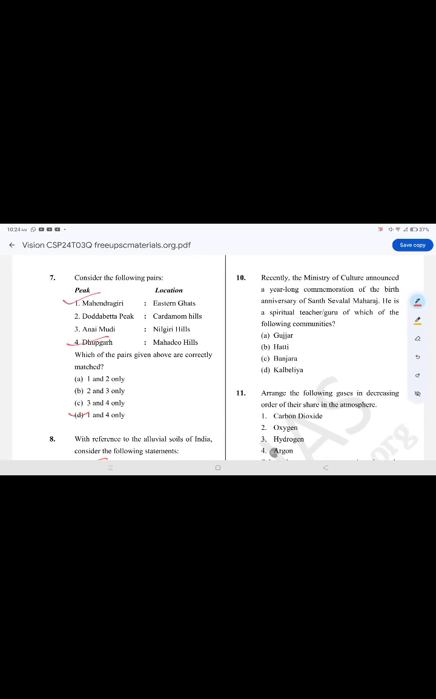Recently, the Minister of Culture announced a year-long commemoration of the birth anniversary of Sant Sevalal. He is the spiritual teacher guru of which of the following? Option C is correct. Banjara.